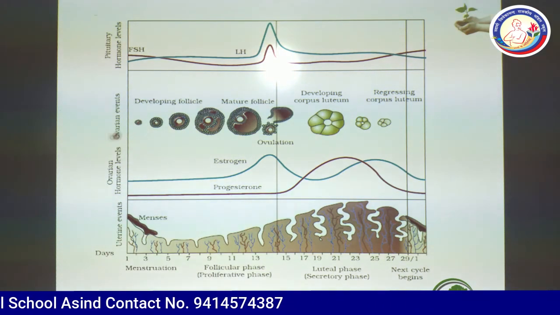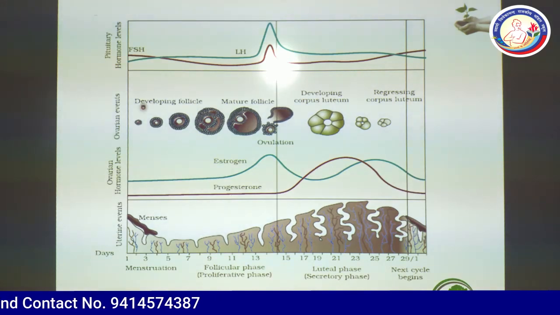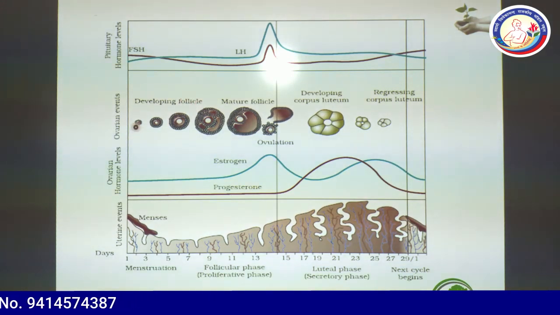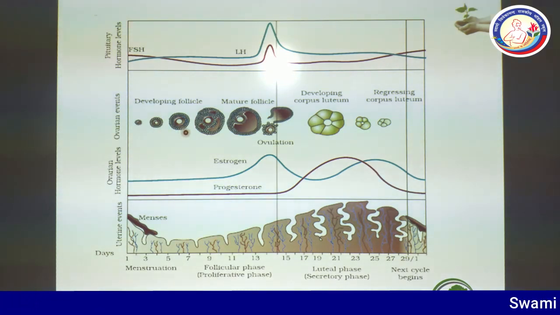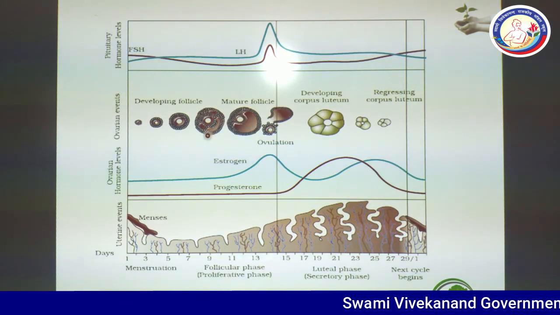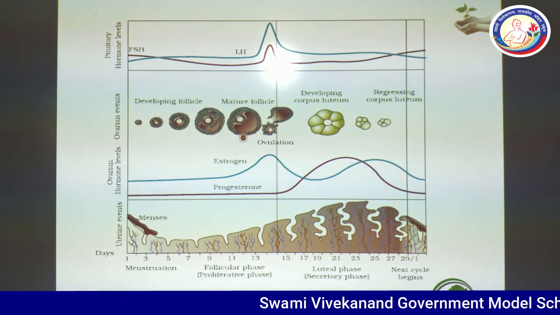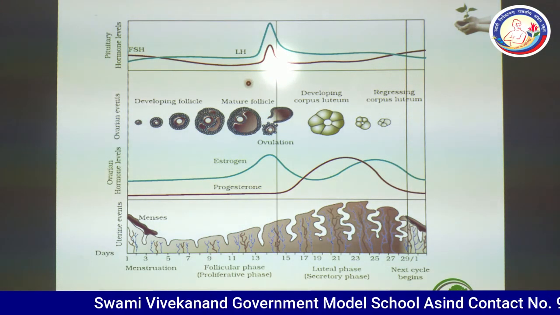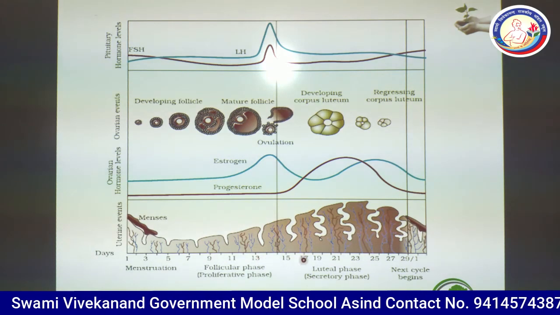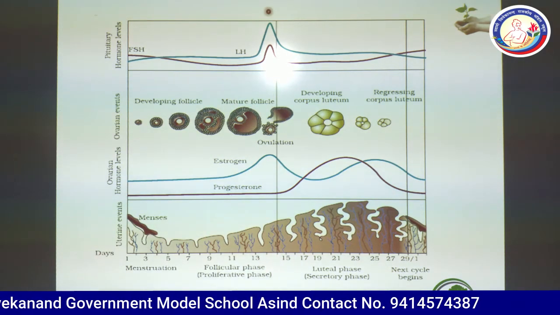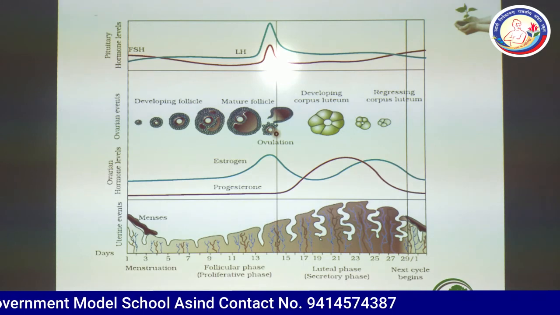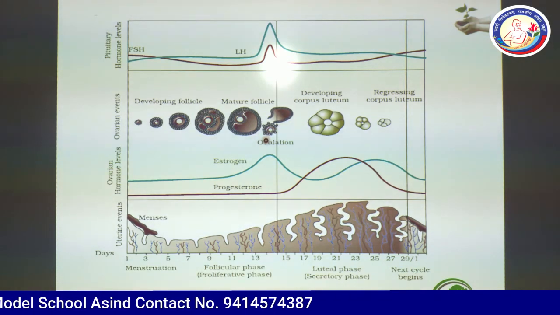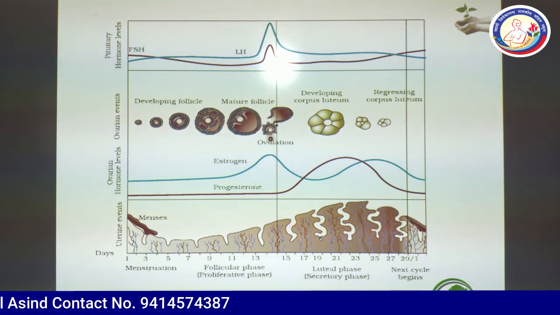These are the ovarian events, development of follicles. You can see this is the primary oocyte, primary follicle, secondary follicle, and the fluid containing, or you can say antrum containing, tertiary follicle. This is the mature follicle which is known as Graafian follicle, and the 14th day, just between the 13th and 15th, there is a straight black line. It shows the 14th day when the Graafian follicle ruptures and the ovum is released.